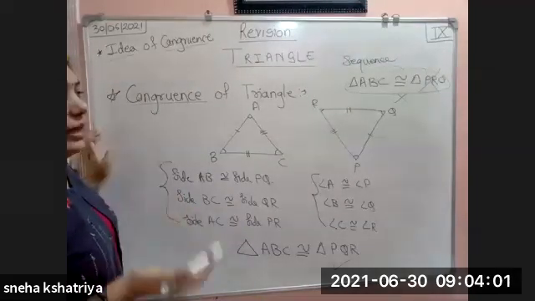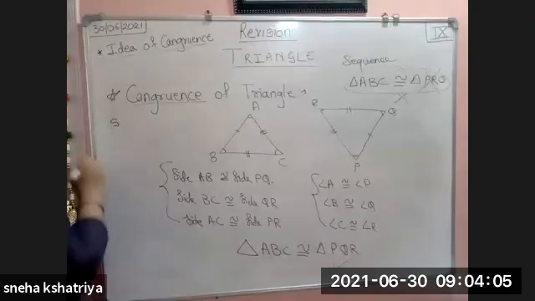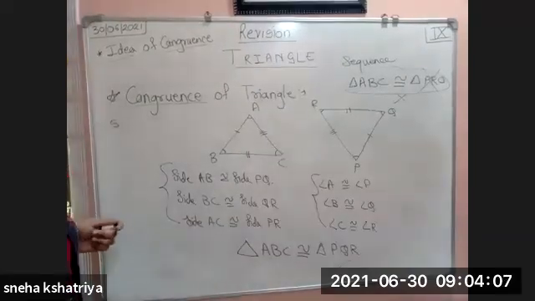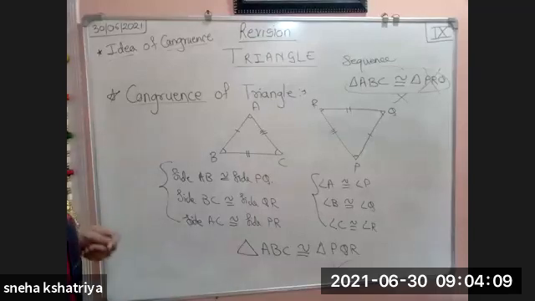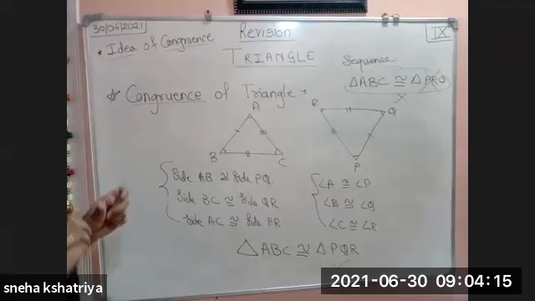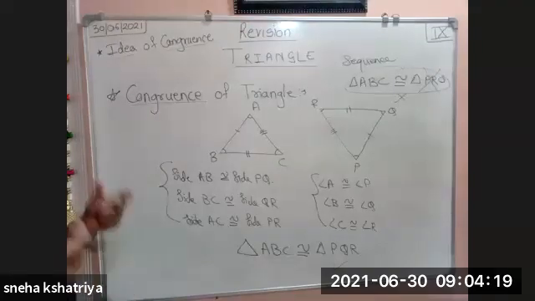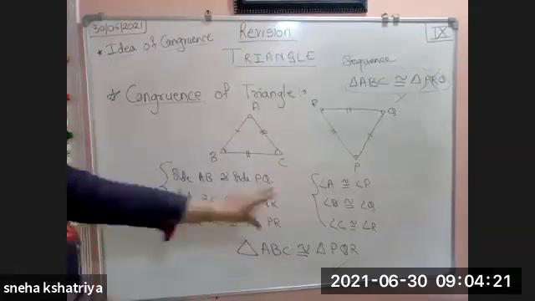So any 3 which we need, that first is by using the test. So what do we need to prove that two triangles are congruent? If two triangles are given and we have to prove that they are congruent, then what are the things we want? That is 3 sides and 3 angles.